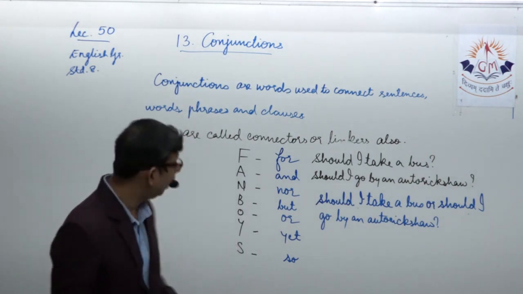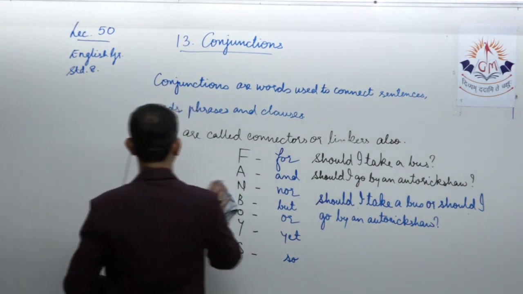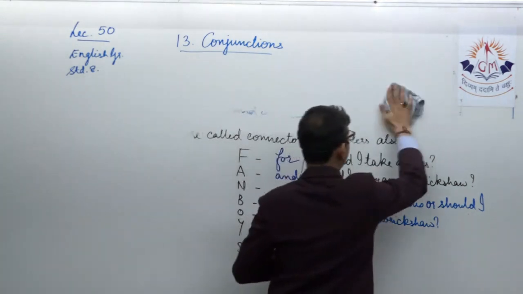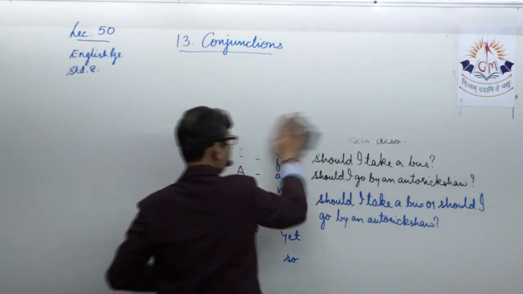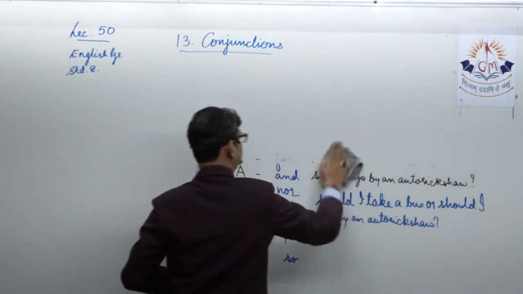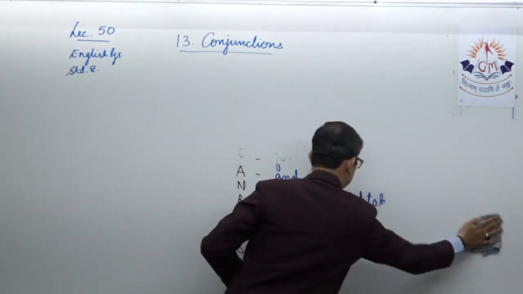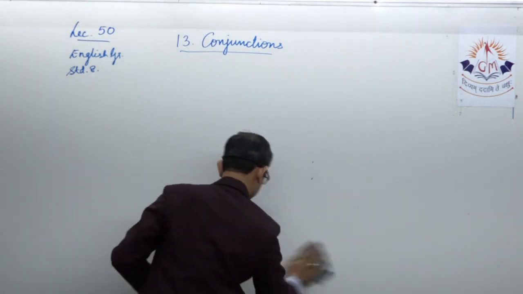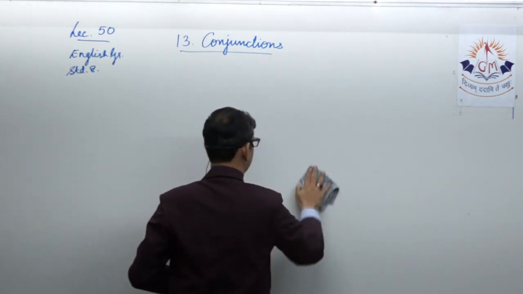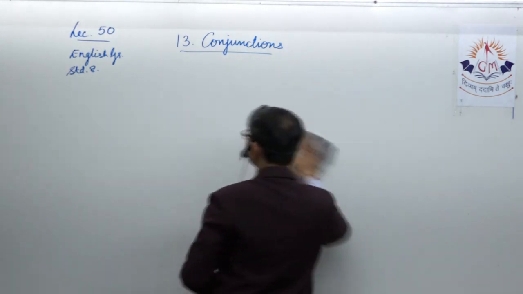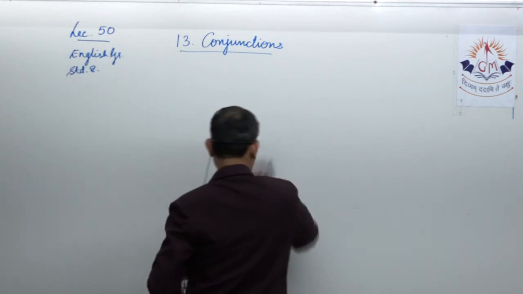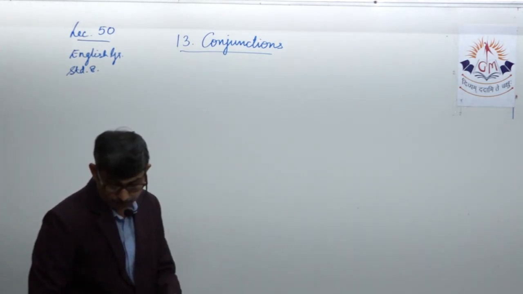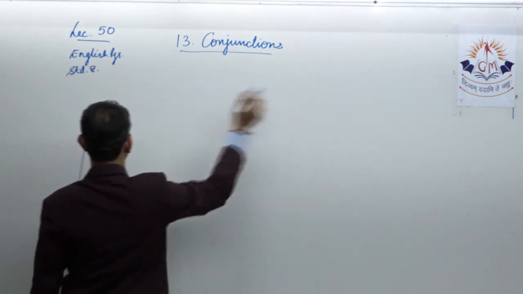So let us do this small exercise for a short practice. Fill in the blanks with suitable conjunctions.